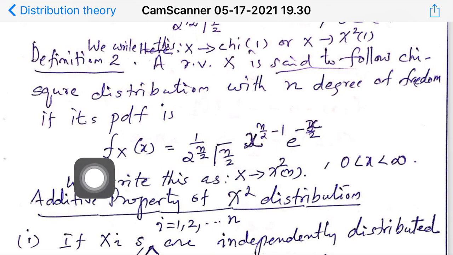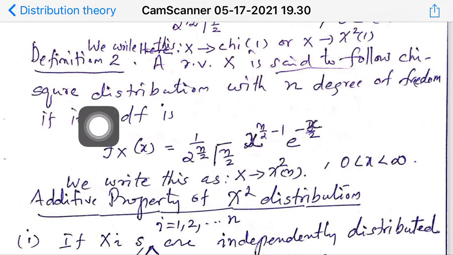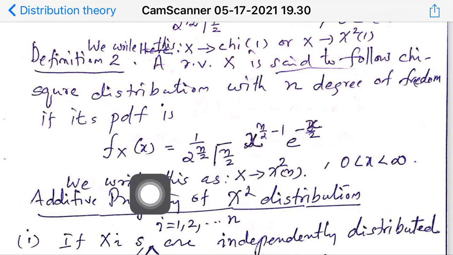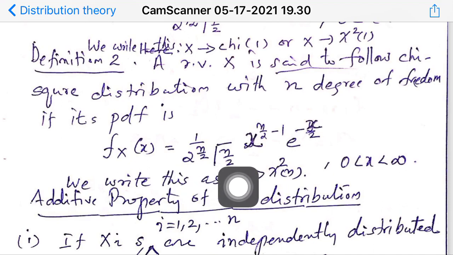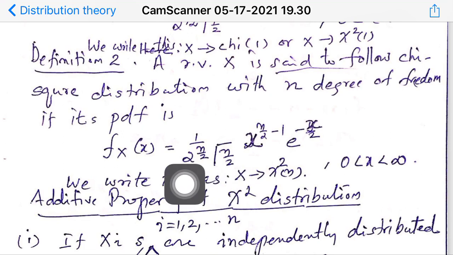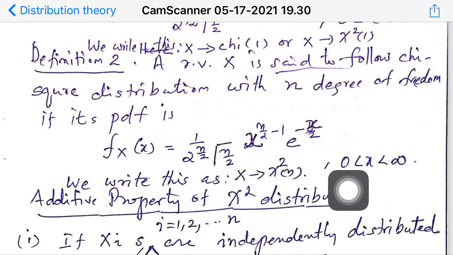That's all. Again you can see that this is a special case of the gamma distribution with alpha equal to n by 2 and beta equal to 2. The shape parameter is equal to n by 2 and the scale parameter is equal to 2 in the gamma distribution. This is the relationship between the gamma distribution and the chi-square distribution, and just remember the range of the random variable X varies from 0 to infinity, as in the case of the gamma distribution.